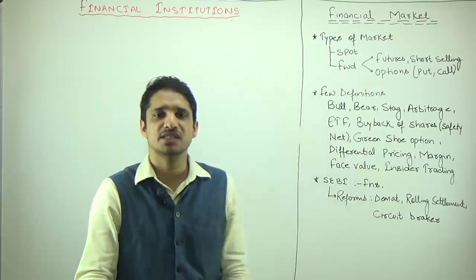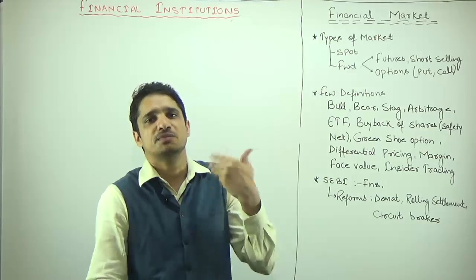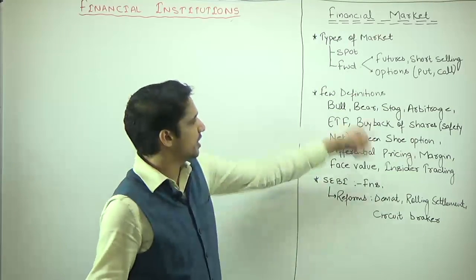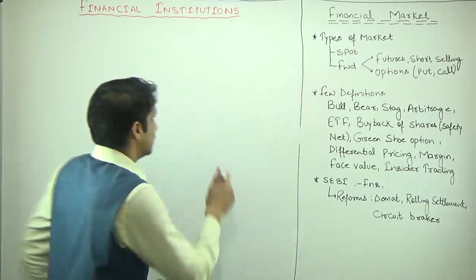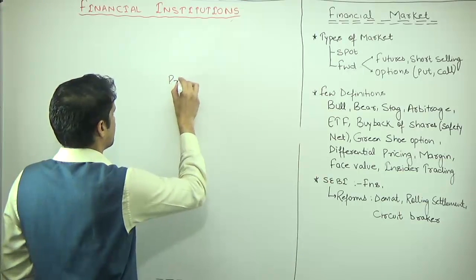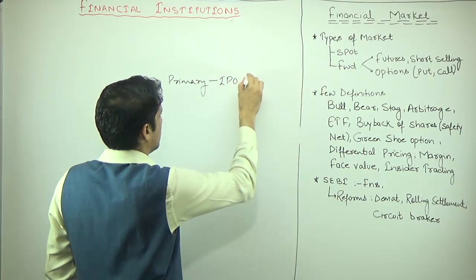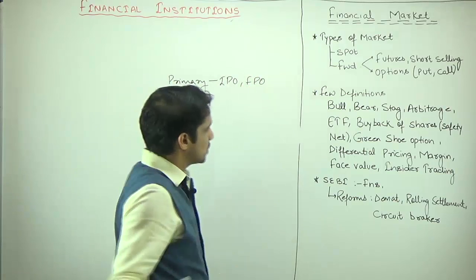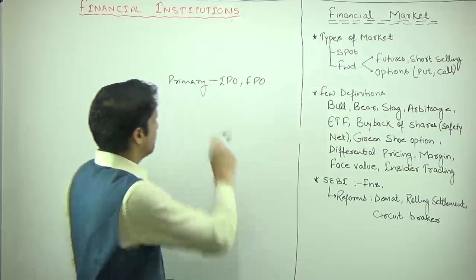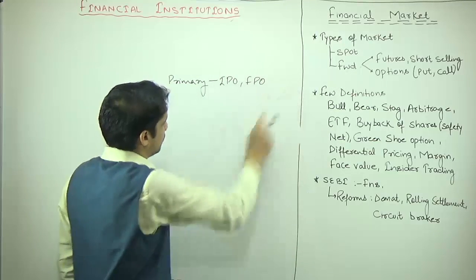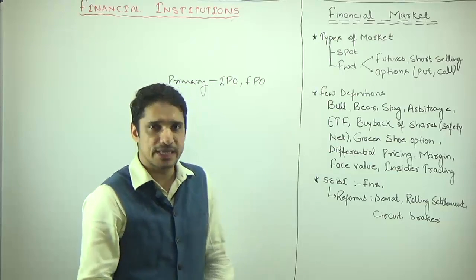Then we have bear. Bear is a person who thinks the share prices are going to go down. So bear is a person who sells in bulk, and bearish market means the selling market. Then we have stag. So we discussed primary market. In that primary market we discussed IPO and FPO. Stag is an individual who invests predominantly only in the primary market. So such type of investor which invests the majority of the time in the primary market is known as stag.